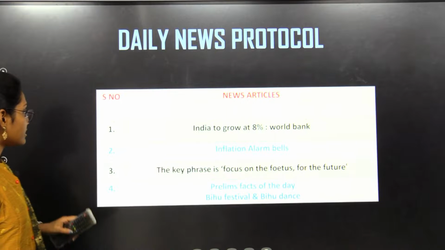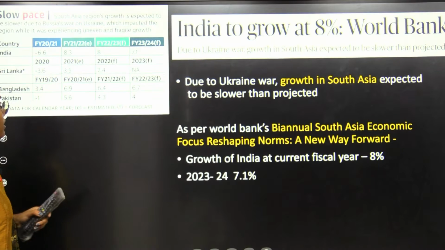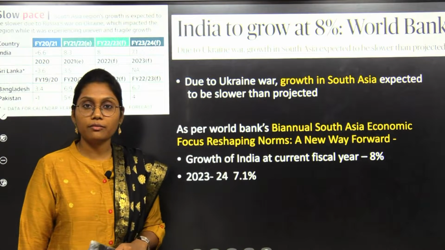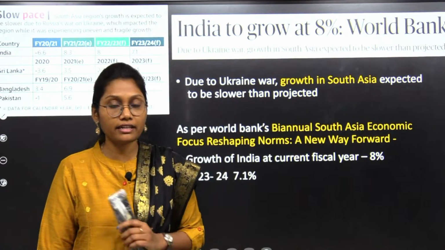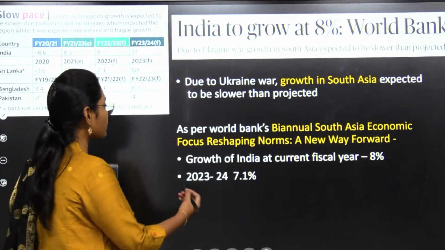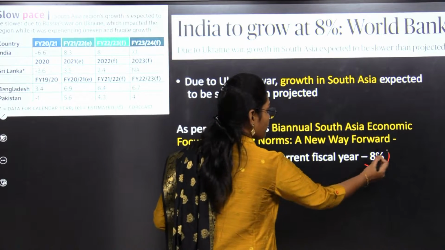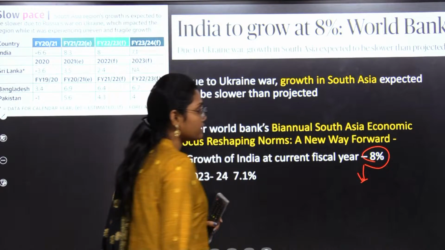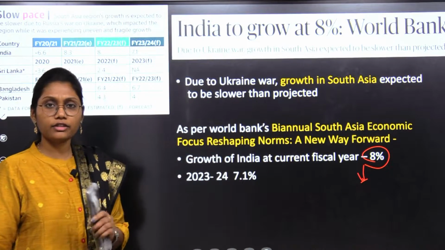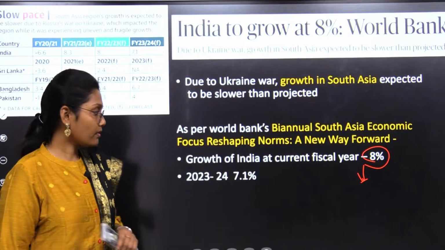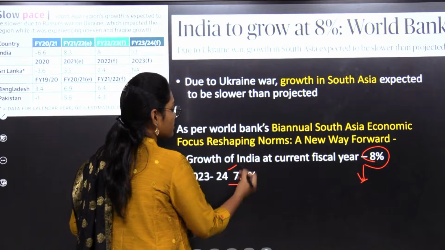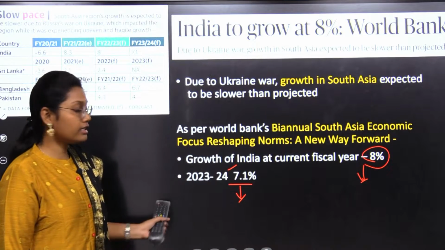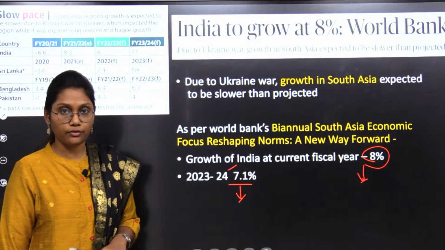Now let's see the first article, the growth estimate of the World Bank. Recently, the World Bank has estimated that the GDP growth rate of India would be lowered to 8% for the year 2022-2023, and would further be lowered to 7.1% for the year 2023-2024.